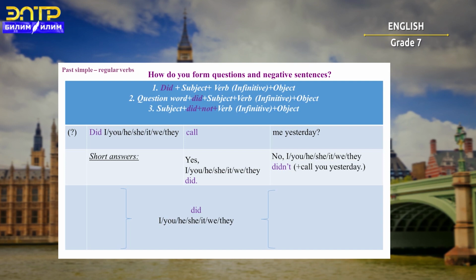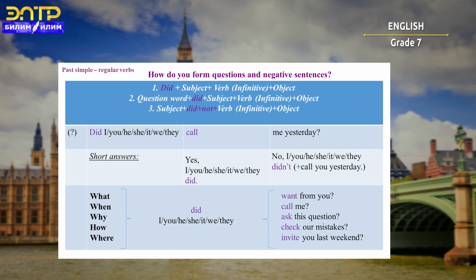If we want to ask a question with a question word, follow the following formula. What are the question words? What, when, why, how, and where. For example, I want to ask a question with the verb want. What did he want from you? Or what did she want from you? What did we want from you?